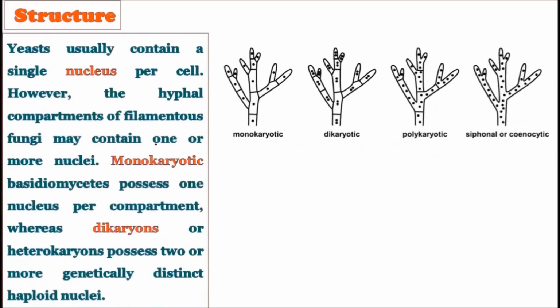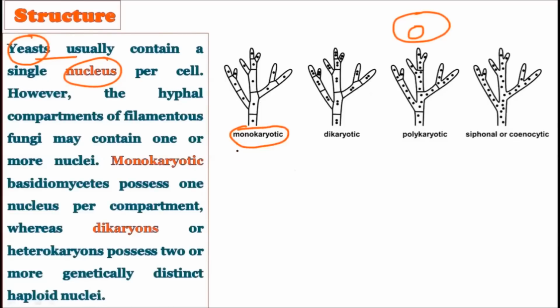Now consider the next point. Yeast usually contains a single nucleus per cell. If per cell there is only one nucleus, yeast is the example for that. Yeast, as you know, is a unicellular fungus, and each cell possesses only one nucleus. So you can say that yeast is a monokaryotic organism. It's a monokaryotic fungus.